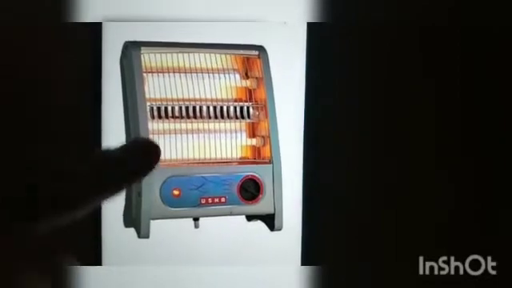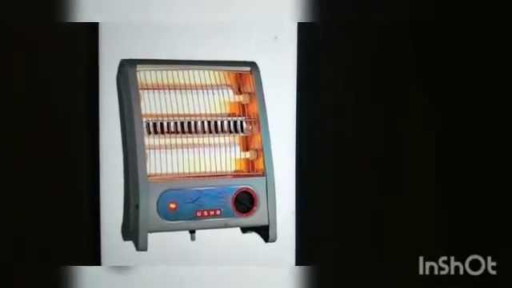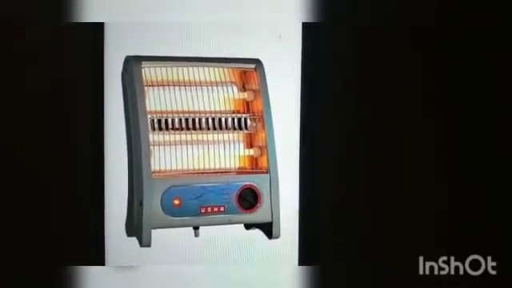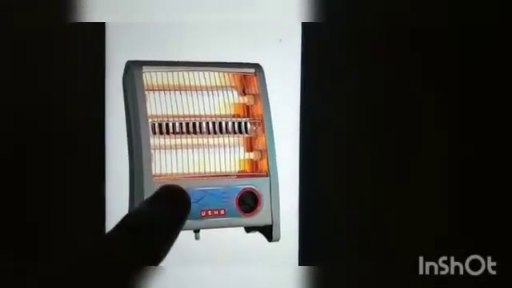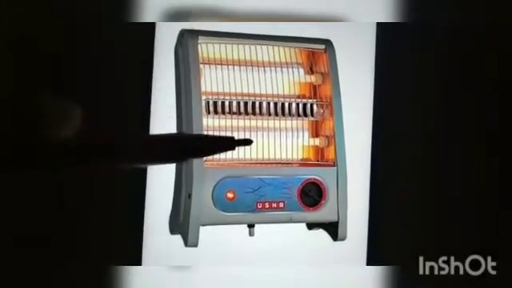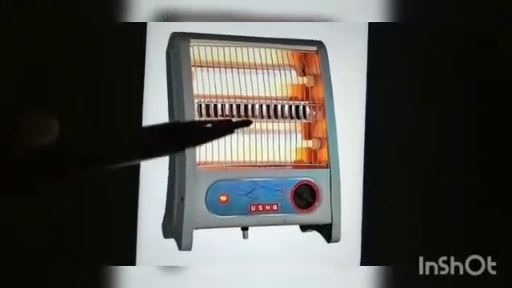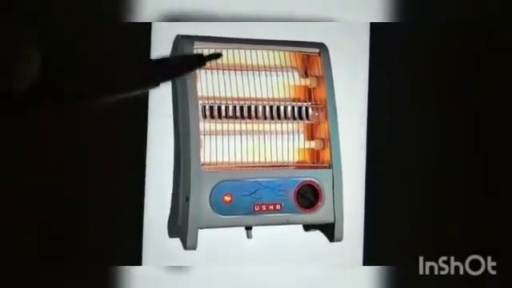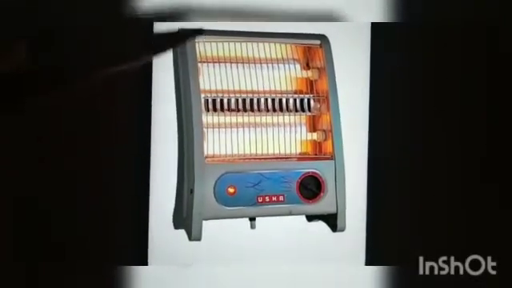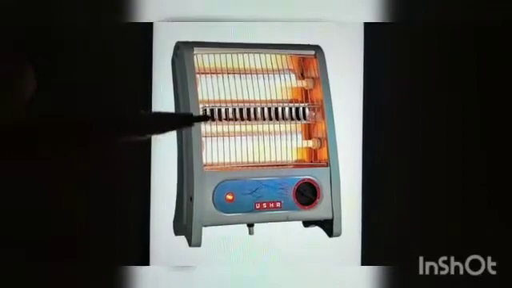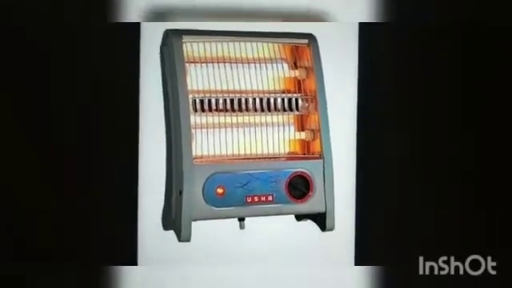So when it gets heated, the mirror reflects the heat and it radiates to the front. This is one of the applications of radiation.